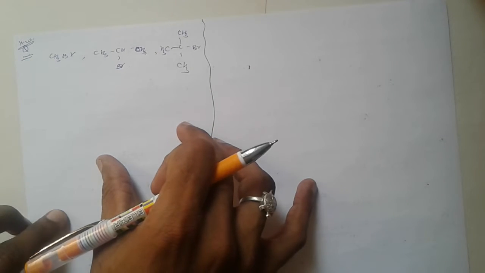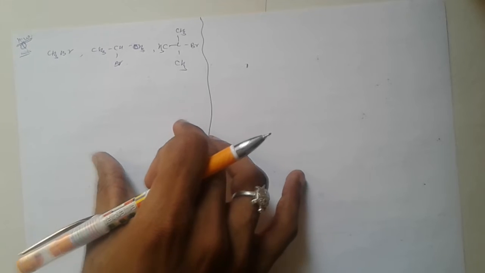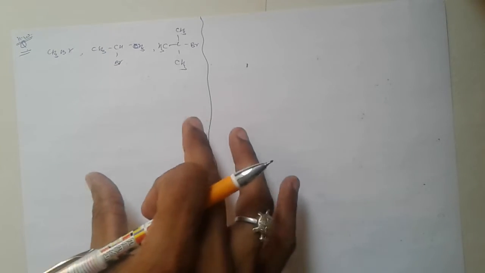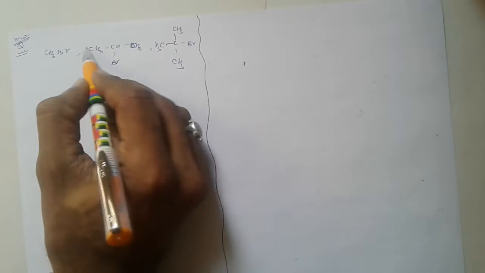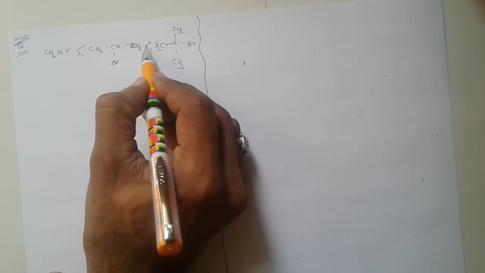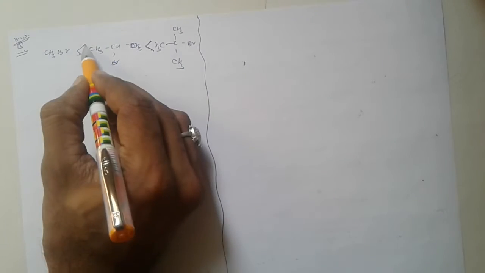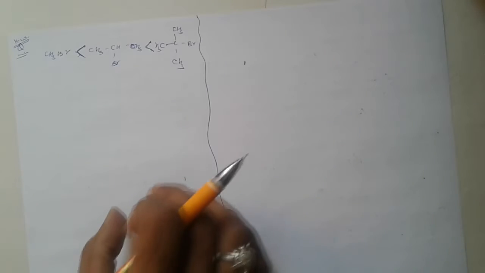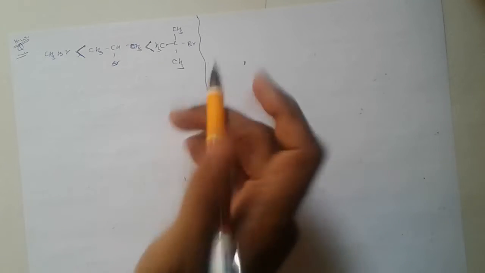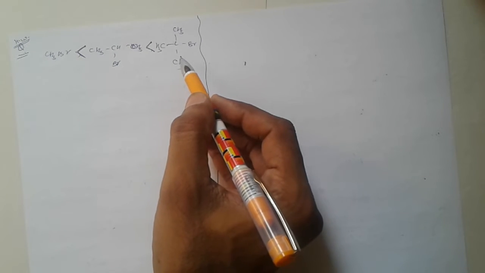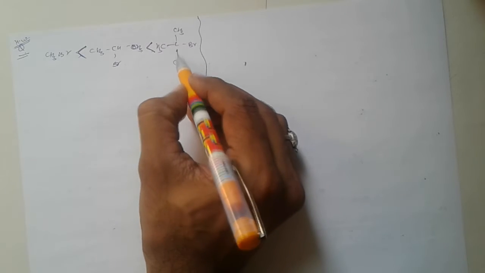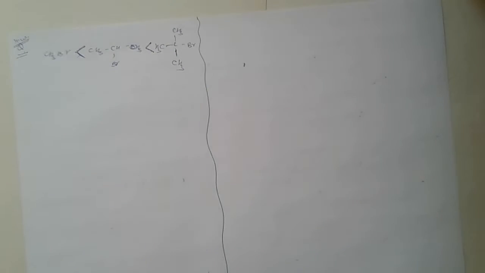The increasing order of these bromoalkanes towards SN1 reaction is in this order, that is, increasing order. It means methyl bromide, isopropyl bromide, tertiary butyl bromide.